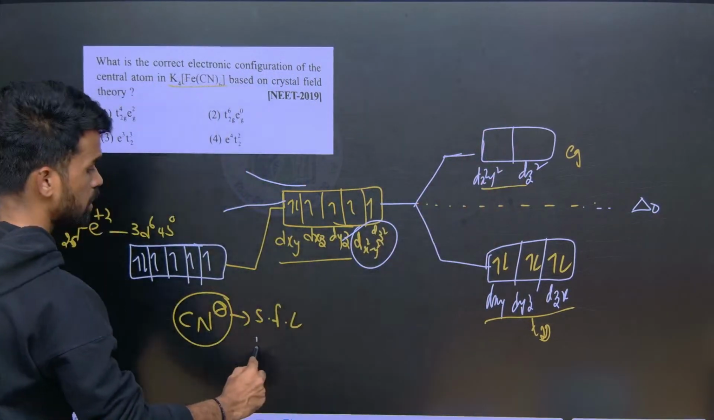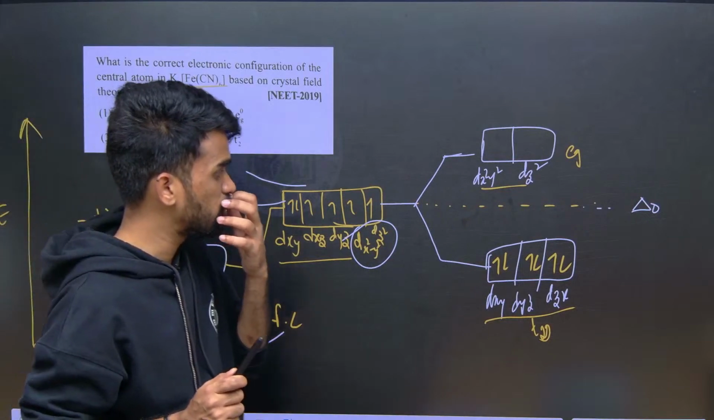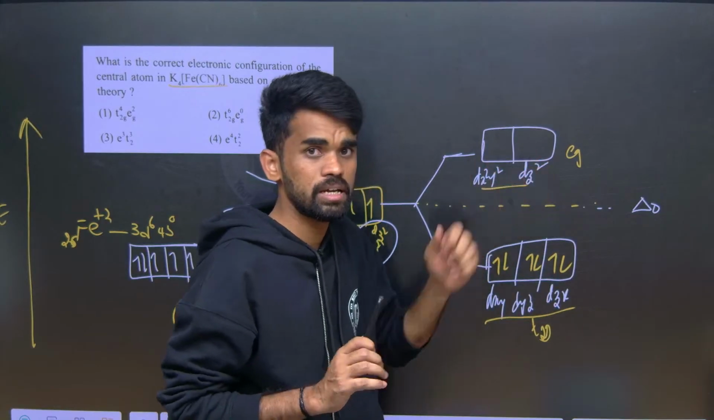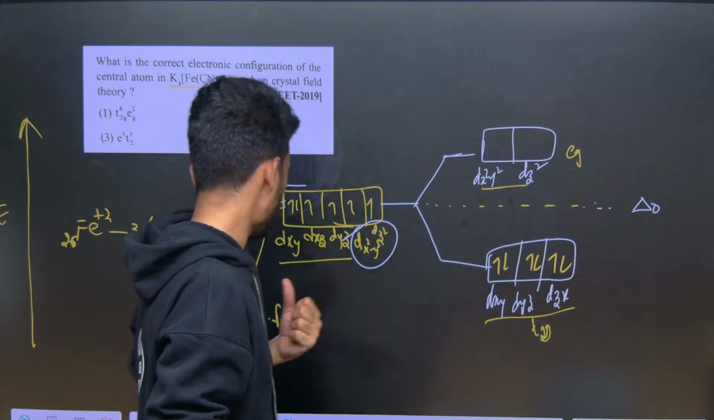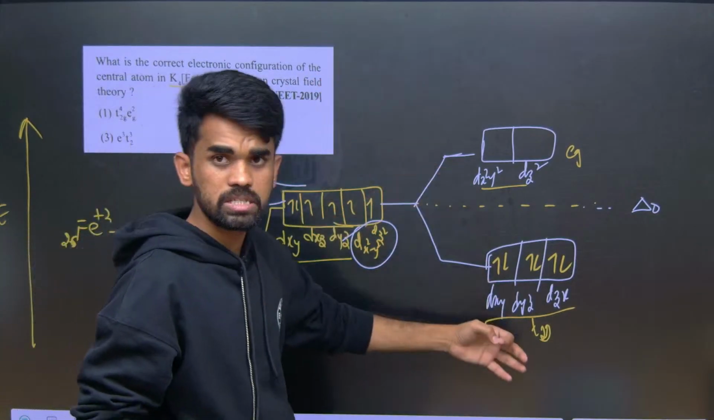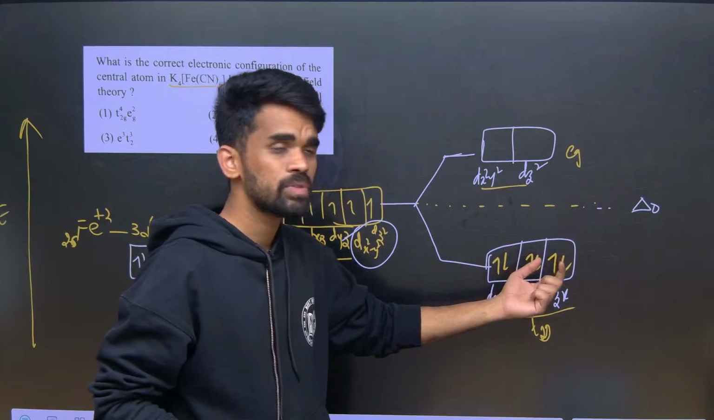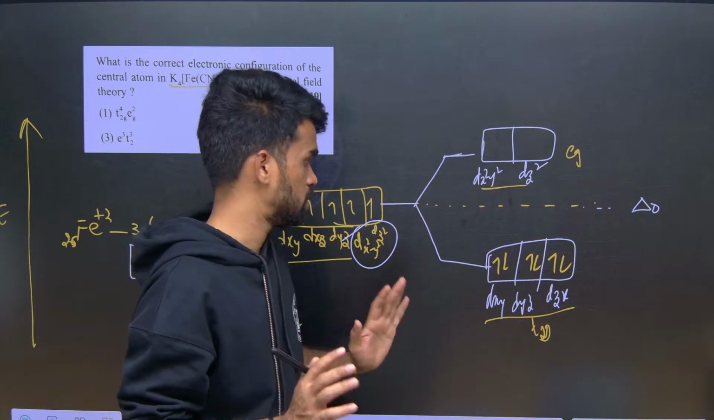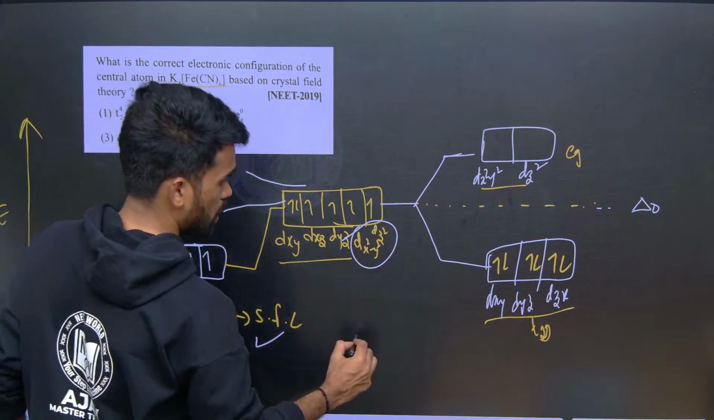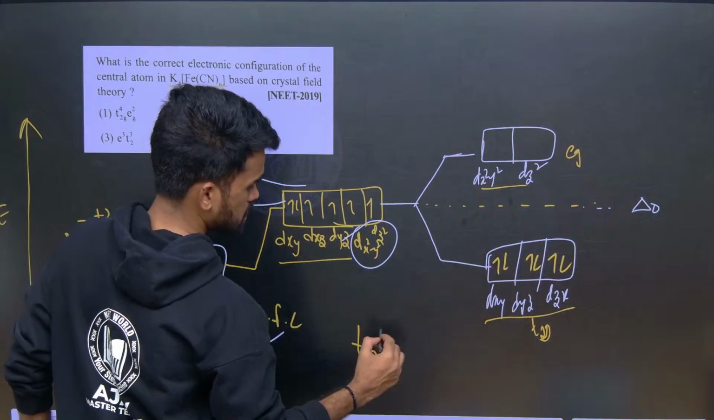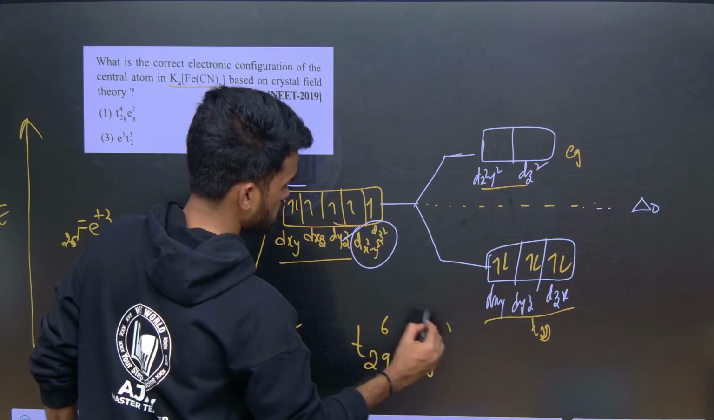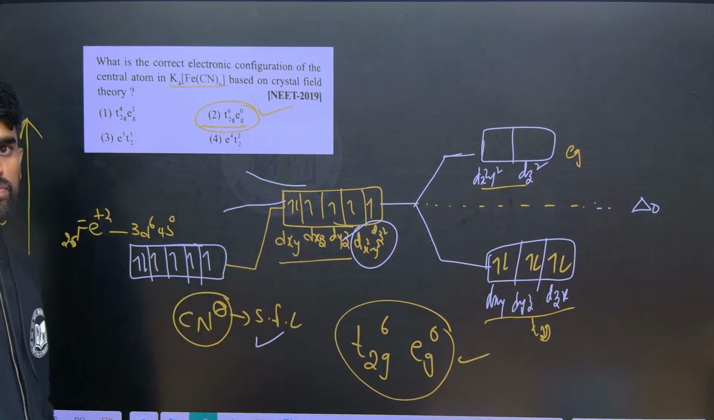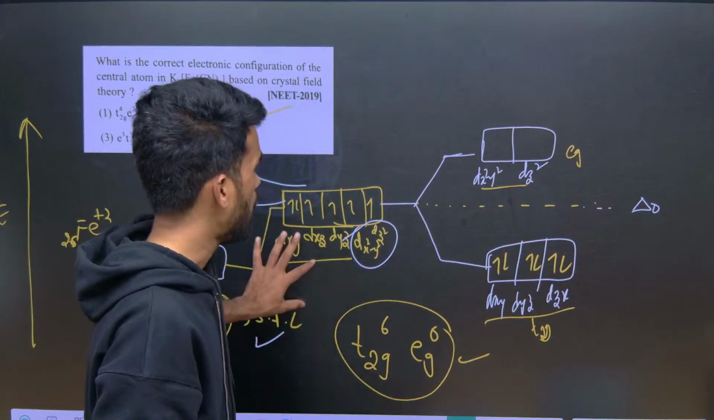This happens whenever we have a strong field ligand. If a weak field ligand is there, then fill 1 electron here and 1 electron there, following Hund's rule. But whenever we have a strong field ligand, first fill all the electrons in the lower energy orbitals, 2 electrons in each orbital, and only then go to the higher energy state. So what is the electronic configuration we got? t2g6, eg0. So the second option is perfect for this particular question. I hope it is clear.